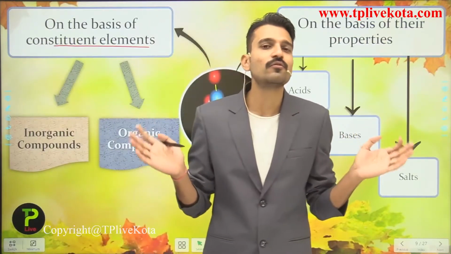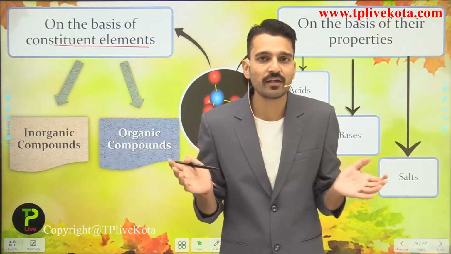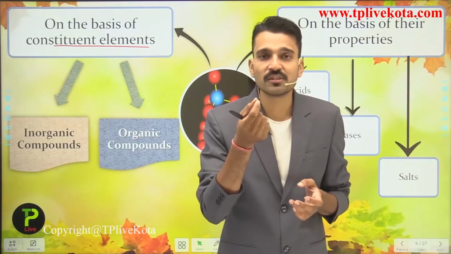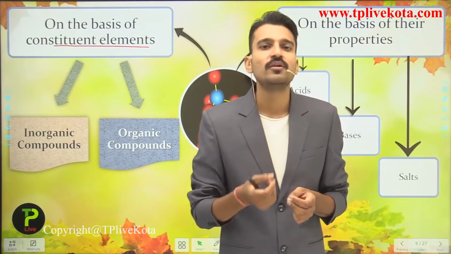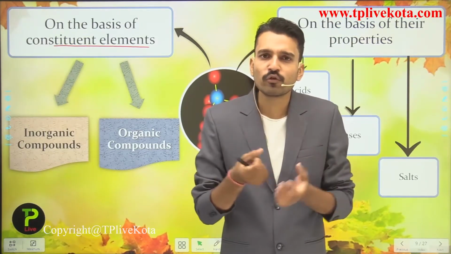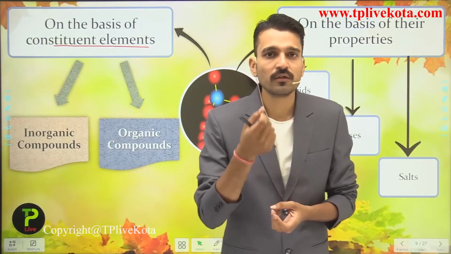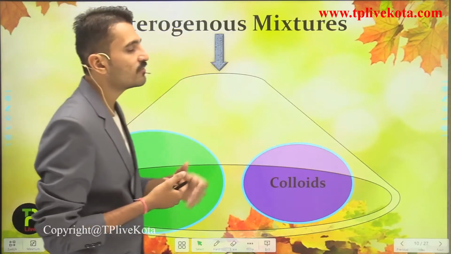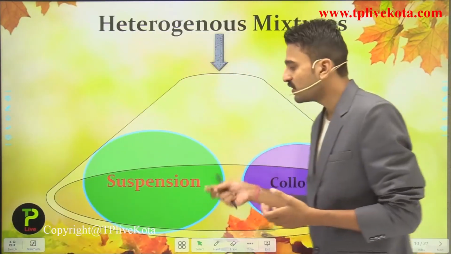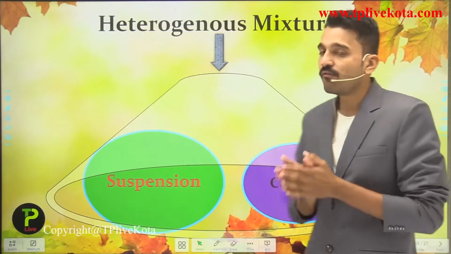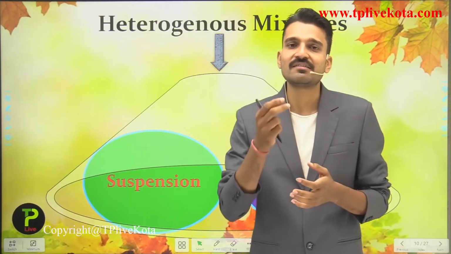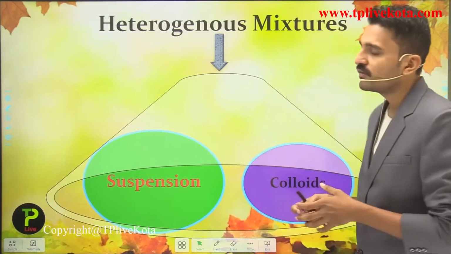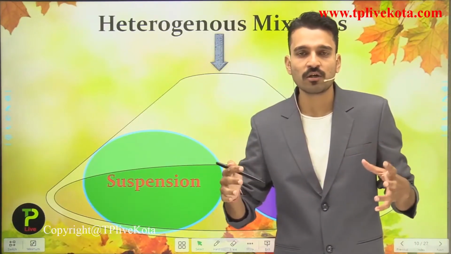So this is the classification of matter, or I can say the classification of pure substances, which is a part of matter. Students, we are also going to see in brief some of the mixtures. How is a mixture classified? Here you can see that heterogeneous mixtures are classified as suspensions and colloids, while homogeneous mixtures are simply classified as true solutions. So students, this is all about the chart of chemistry.